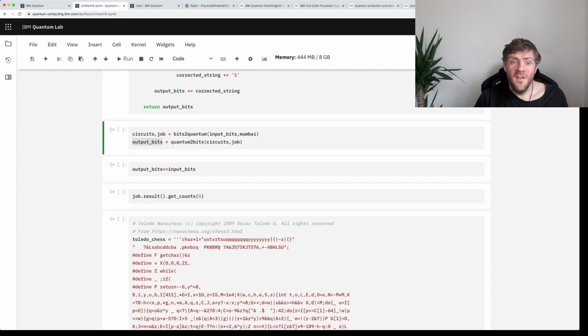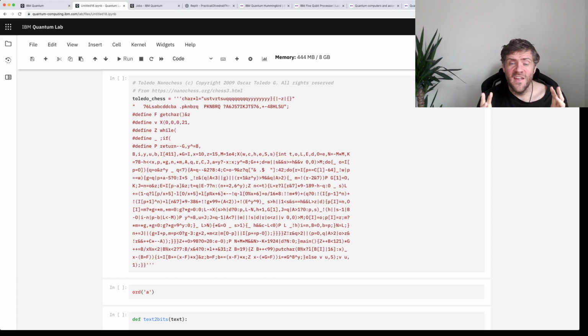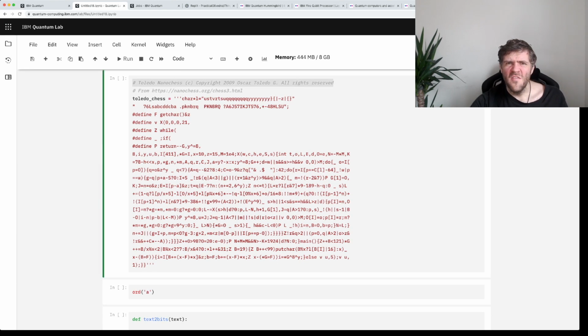What I actually want to encode is this set of text. It is a C program which runs a simple implementation of chess. So this is a game, and it's a game that's expressible in about 8,000 bits. So it's a very minimal example of chess. You can see who did it here, Oscar Toledo. I really should have looked up the pronunciation before I did this video, but it's totally his thing, not mine. So check out his website if you want to know more about his quest to make one of the most efficient implementations of the chess game.